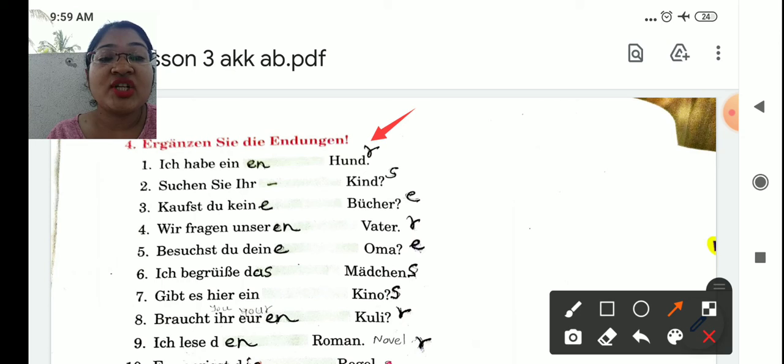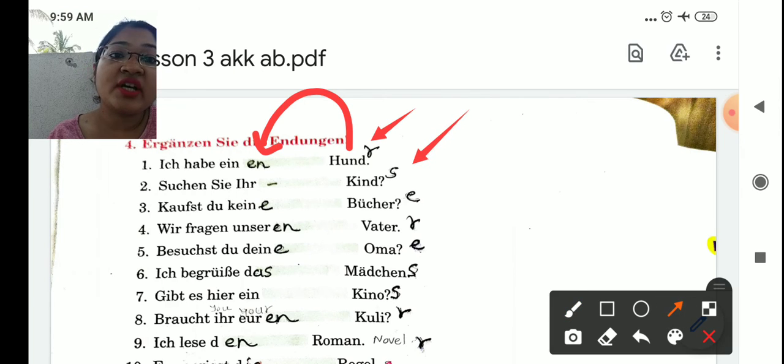First one, ich habe einen Hund. So der Hund we have changed to einen. Same, ich suche ihr Kind. She is searching for her child. Okay, now here, or this is capital Sie also we can use, sorry. You are searching for your child. So ihr is your possessive pronoun. Das remains das, so no ending for ihr.